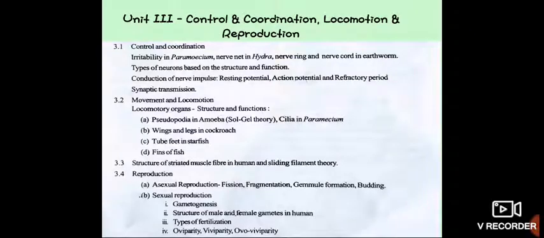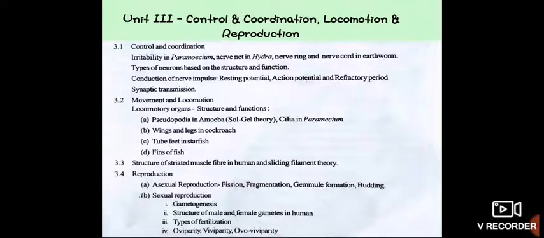Next subpoint is conduction of a nerve impulse, in that resting potential, action potential and refractory period, and synaptic transmission which occurs in the conduction of nerve impulses. So these 4 points are placed here to know.